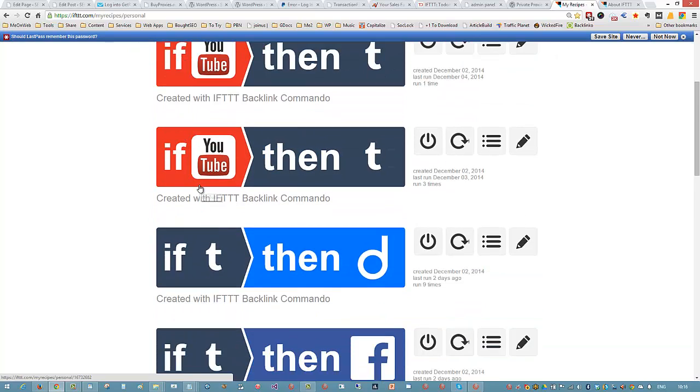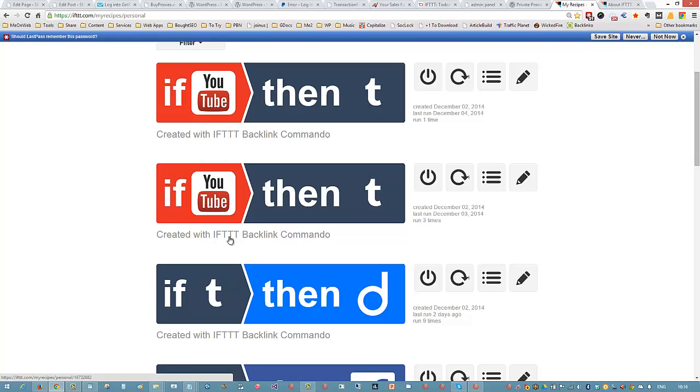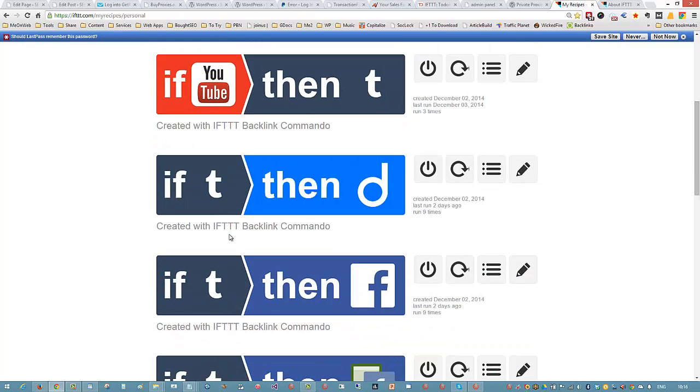And if I set this up correctly, then anytime the trigger happens that I tell the IFTTT sequence about, whether it's me uploading a video, or an influencer like Moz.com or Search Engine Land, for example, whenever they post the content, then it will do this crazy syndication, and it's all hands-free. Because once this is set up one time, we don't have to touch it ever again. It's as simple as that. It just does everything for you once it's set up. So it's really set and forget stuff.